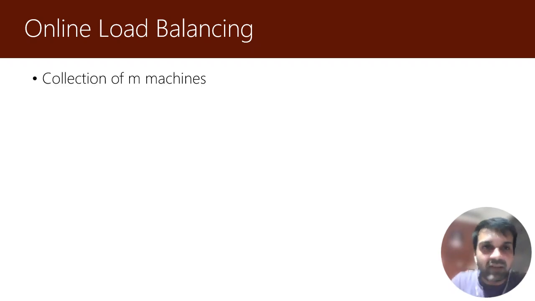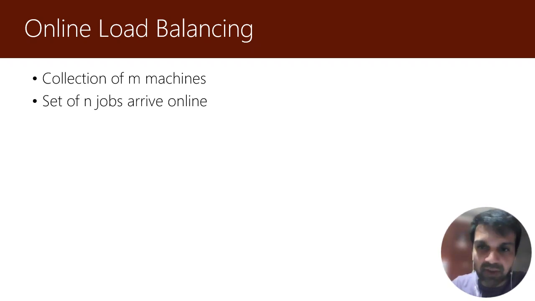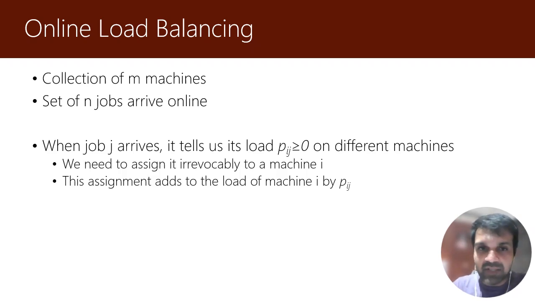In this problem, we have a collection of M machines, and a sequence of jobs arrive online. There are N jobs that will arrive by the end of the instance. When a job j arrives, it tells us its load on various machines. For example, p_ij denotes the load that job j would incur were it to be scheduled on machine i. And these could be different for different job-machine pairs. So the goal of the algorithm is to assign a job irrevocably to a machine i upon arrival.